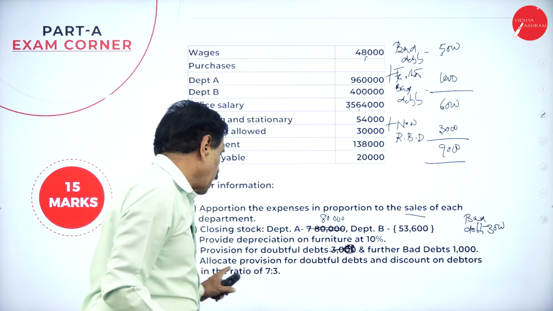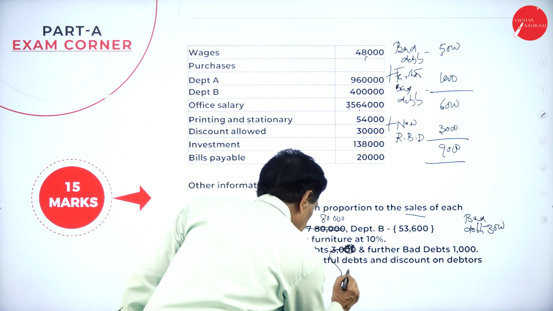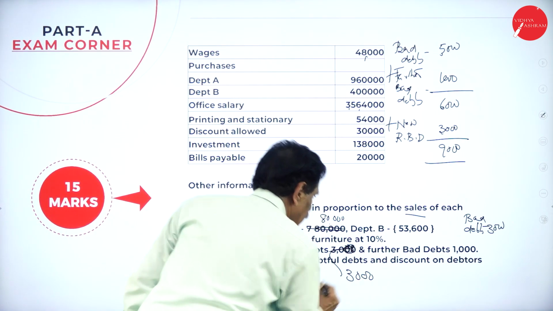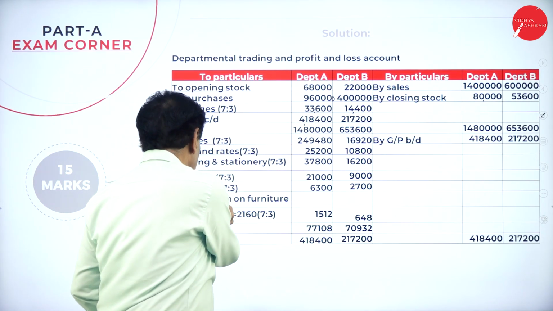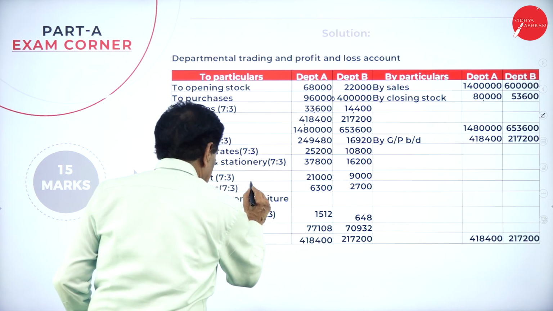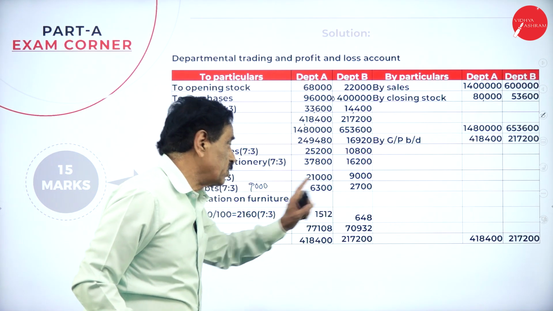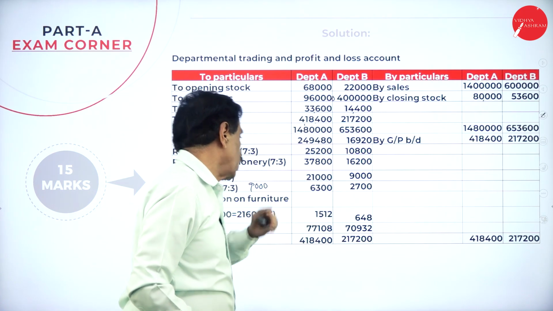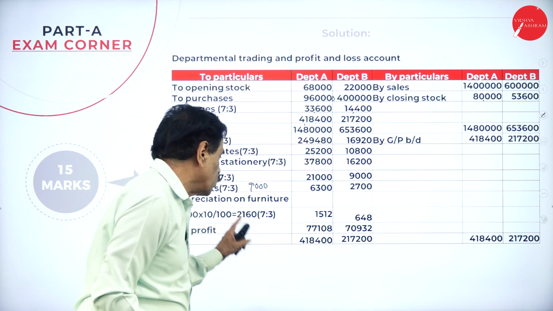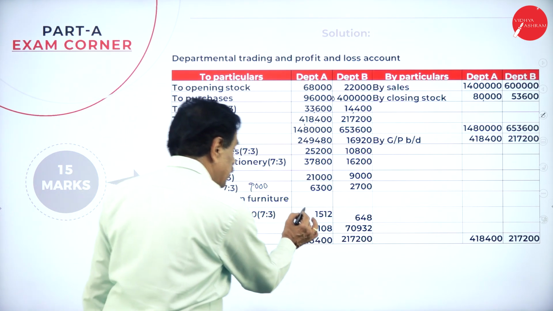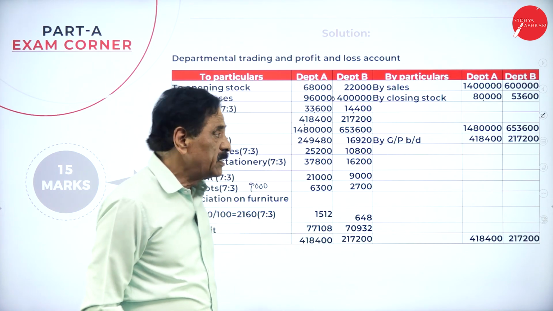So here provision for doubtful debts is 3,000. This is actually 3,000. And further bad debt is 1,000. Totally 9,000 we have divided. Bad debt 9,000 is shared in the ratio of 7:3, 6,300 and 2,700. Depreciation on furniture 21,600, 10% is 2,160, divided in the ratio of 7:3. One will get 1,512. Another gets 648.